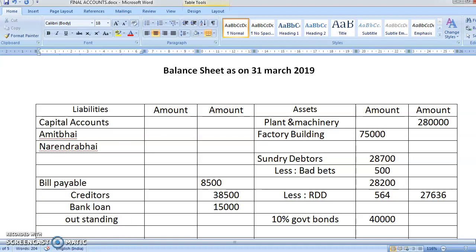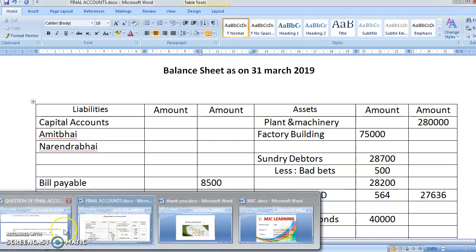What was the outstanding rent? Outstanding rent was 800. And then outstanding salary. How much is your outstanding salary? Outstanding salary was 300. Did you understand, children, the two effects? The two effects of outstanding: first, add it in the respective expenses.